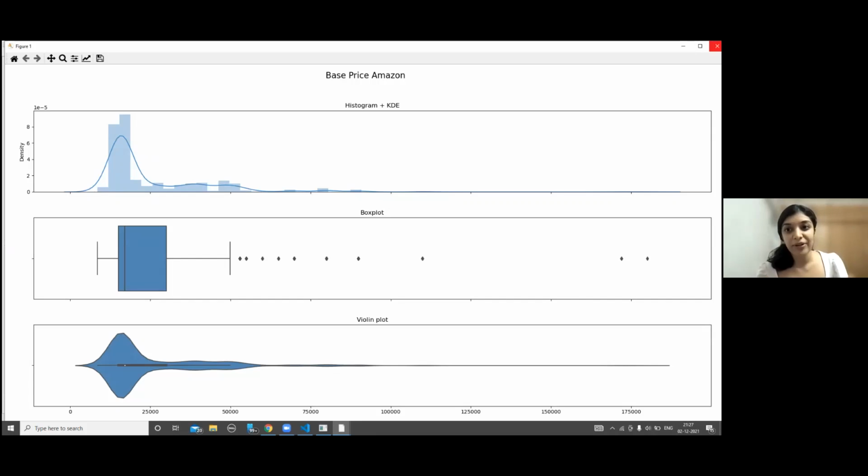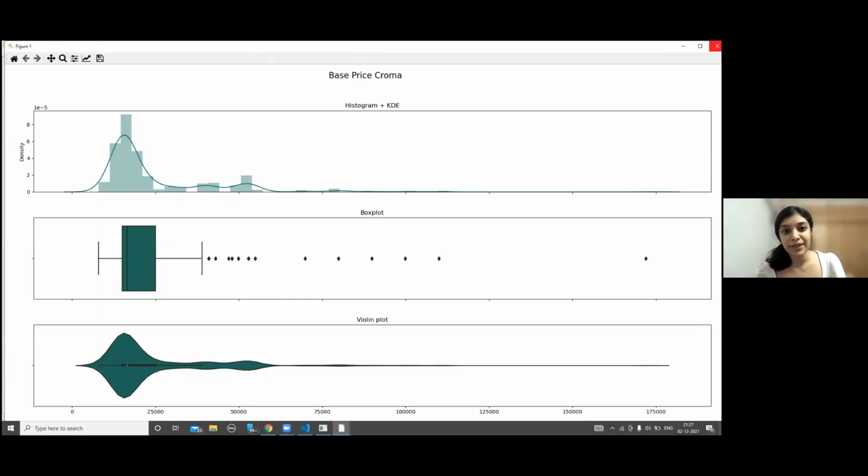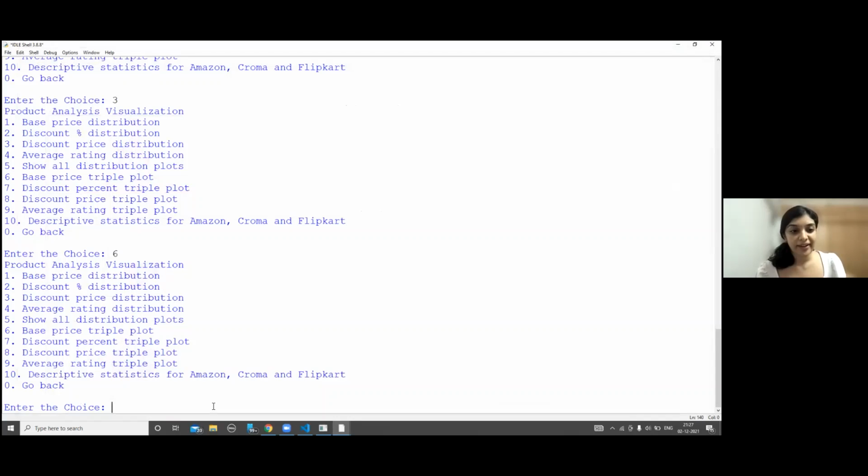If we close this plot, we can see the base price for Chroma. And next, we see the base price for Flipkart. Next, if we choose option 9, which is our average rating triple plot,